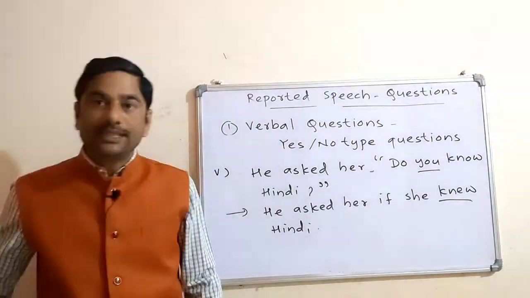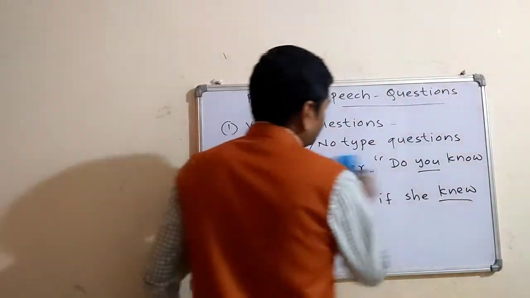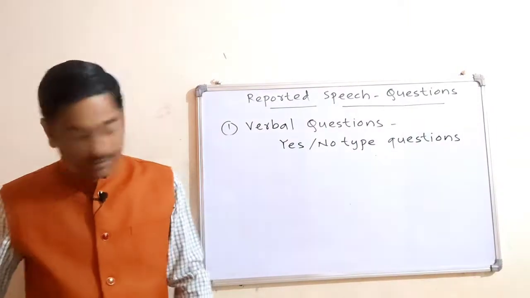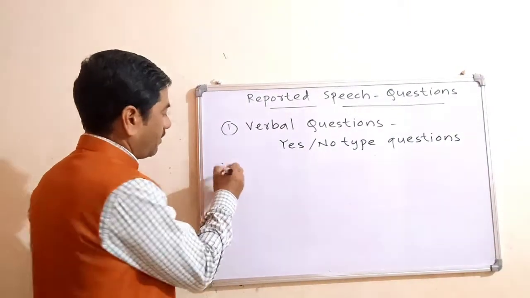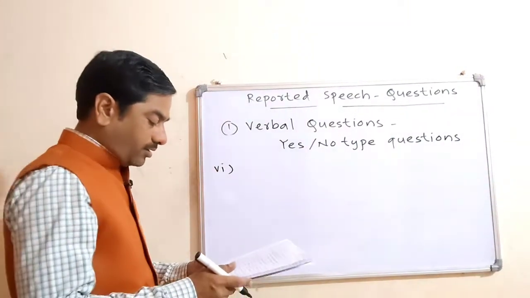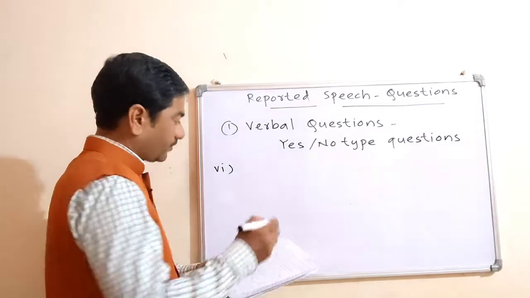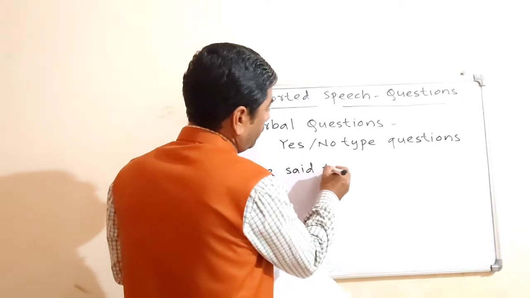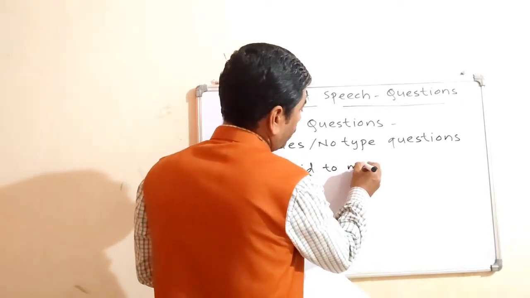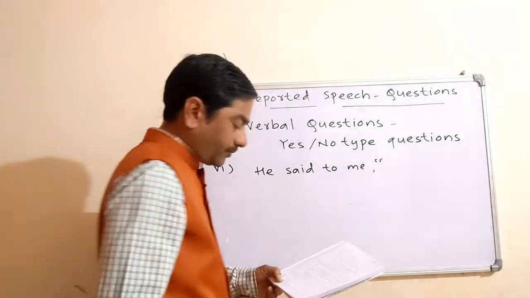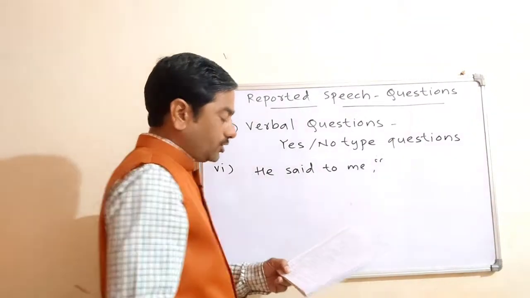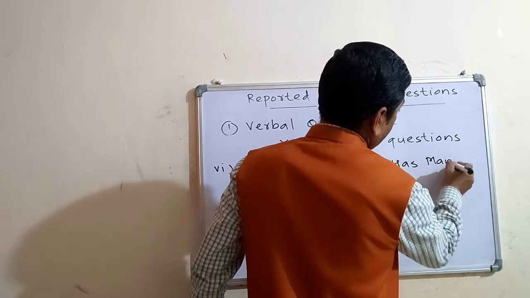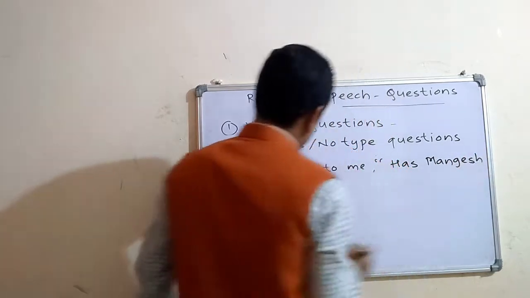I will write the next sentence. He said to me, "Has Mangesh arrived?"